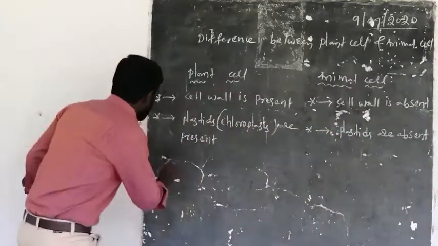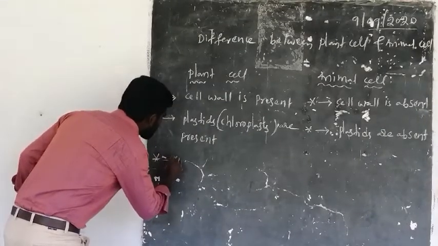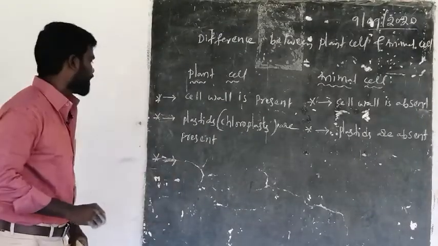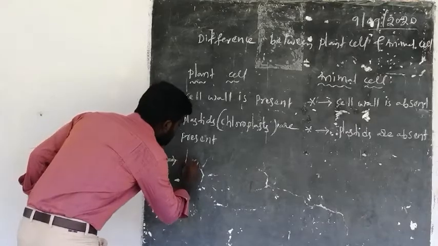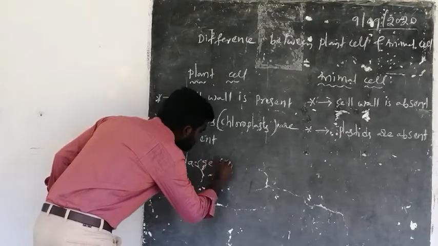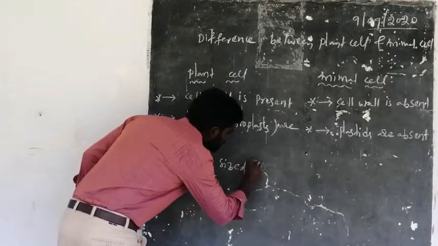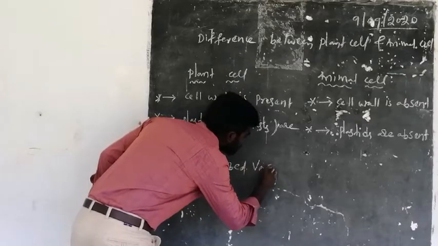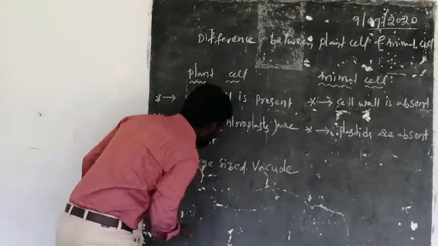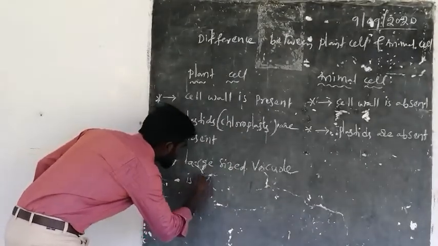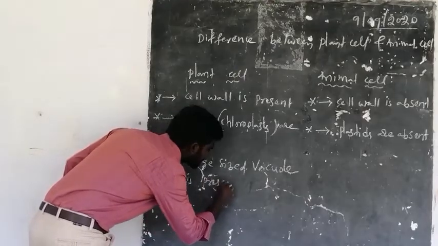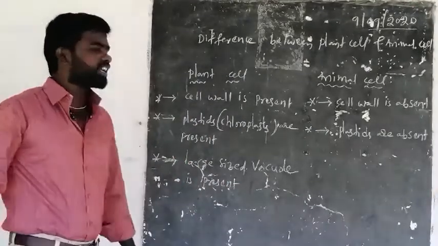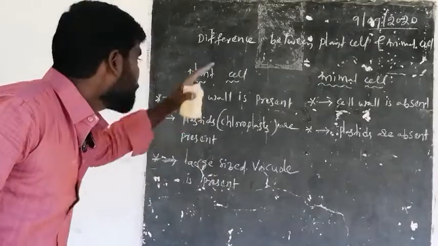Next, a large-sized vacuole is present in plant cell.